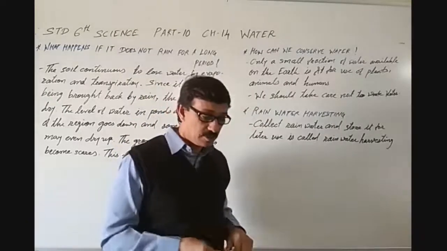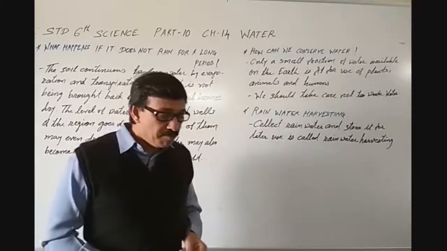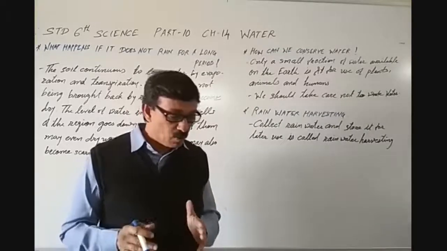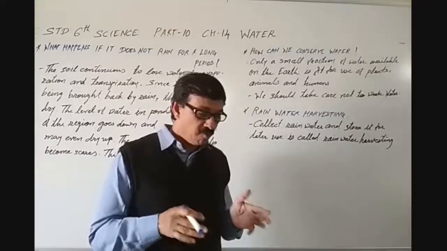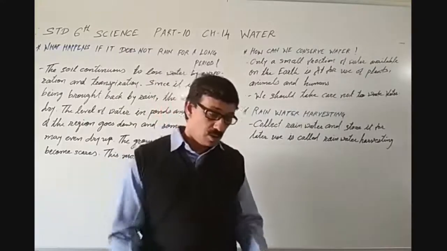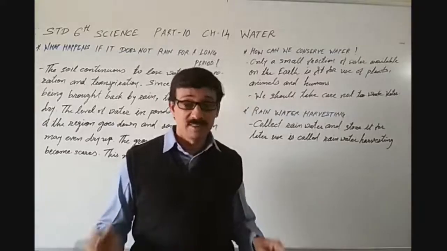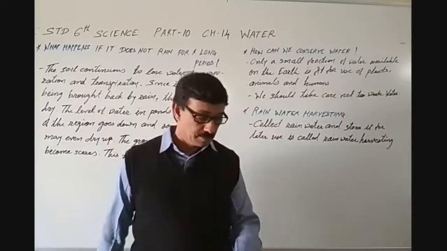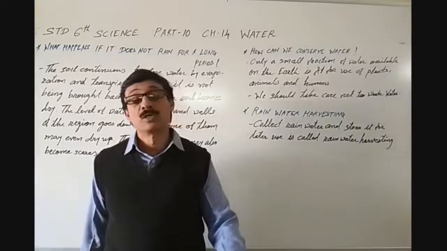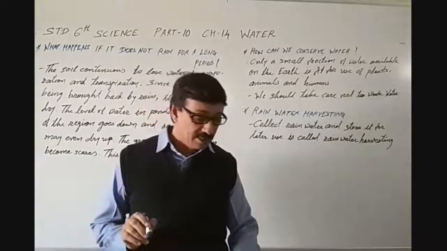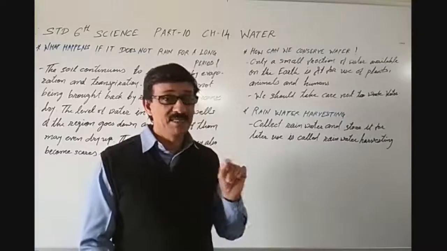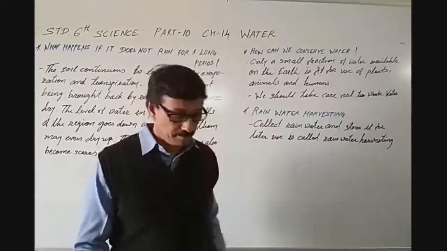Let's understand that. One way of increasing the availability of water is to collect rainwater and store it for later use. So, we should store rainwater and then after we can use it. Collecting rainwater in this way is called rainwater harvesting. Remember that. If you want, you may underline it.